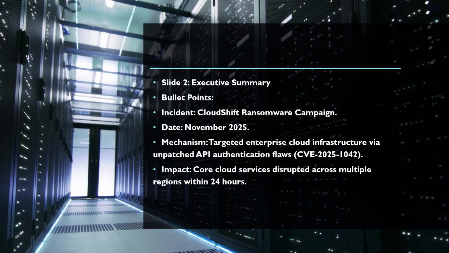Moving directly to slide 2, our executive summary focuses on the CloudShift ransomware campaign that took place in November 2025. Looking at the core mechanism behind this attack, the threat actors specifically targeted enterprise cloud infrastructure by exploiting unpatched API authentication flaws, known specifically as CVE-2025-1042. Finally, regarding the severe operational impact, this campaign successfully disrupted core cloud services across multiple regions within a critical time frame of just 24 hours.